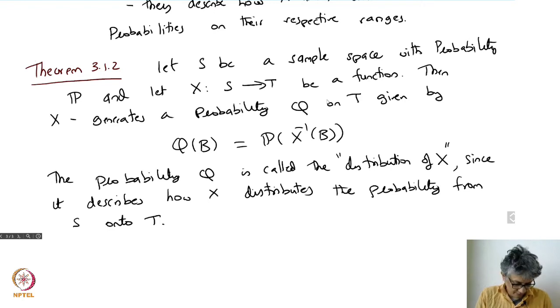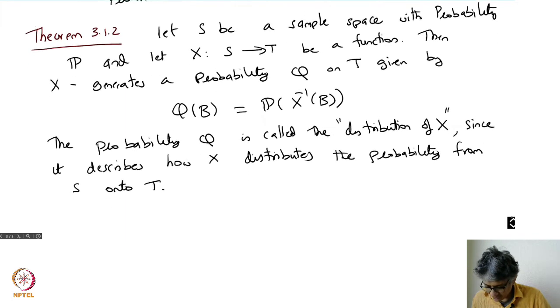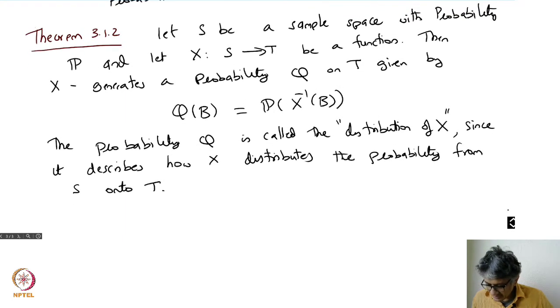Okay, let me start now. So I was trying to do this theorem 3.12. So I'll try and show the proof of this. So the idea is that you have a function X from a sample space S to another space T, and then X generates a probability Q on T given by this formula. Q of B is equal to the probability of X inverse of B,